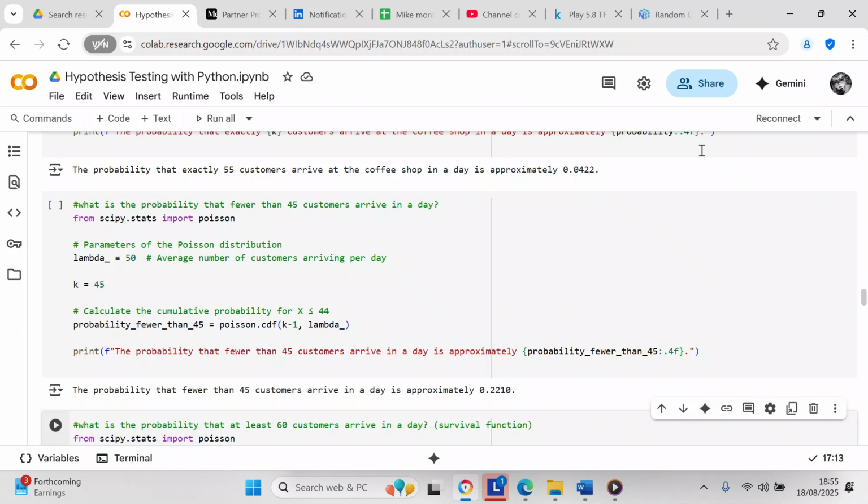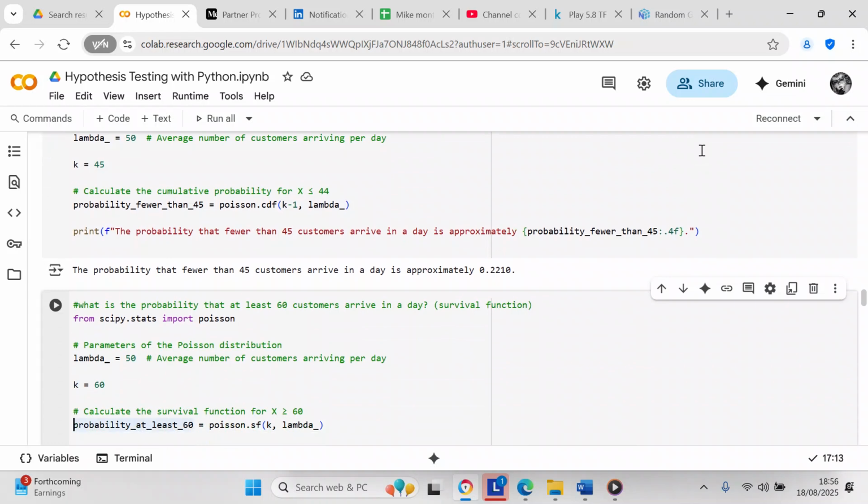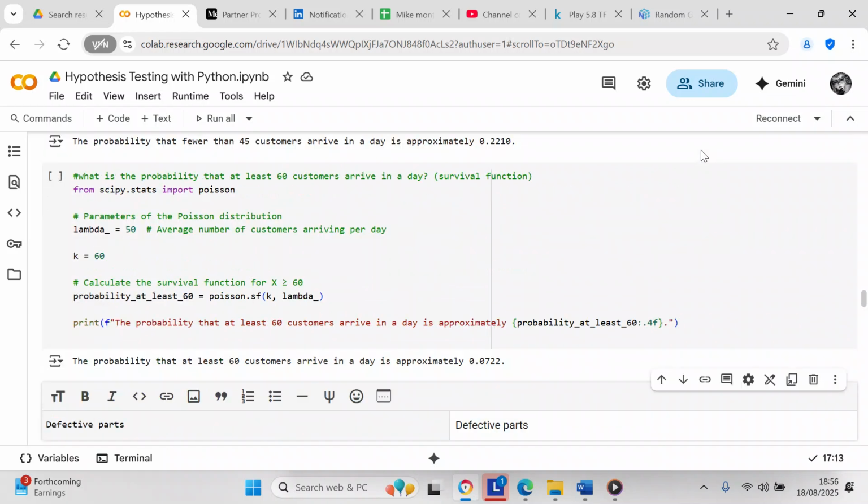So we're going to calculate the cumulative probability for X less than or equal to 44. So probability fewer than 45 equals Poisson.cdf, that's cumulative distribution function, brackets k minus 1, so that's 44, comma, lambda_. So we're going to print the probability that fewer than 45 customers arrive in a day is approximately 22.1%.